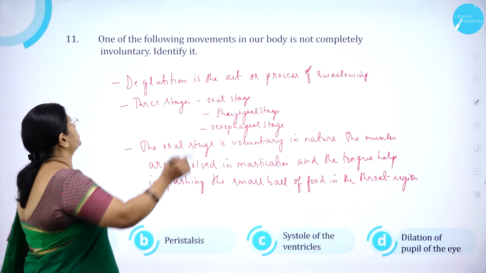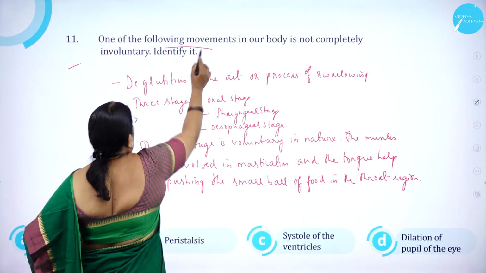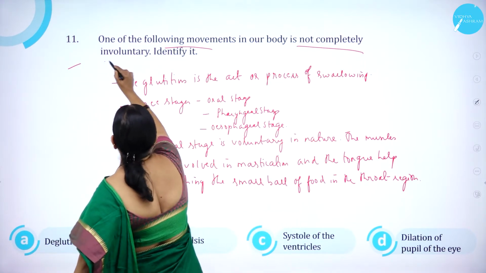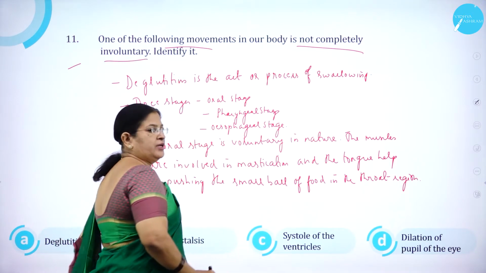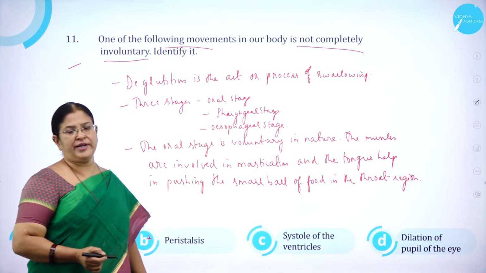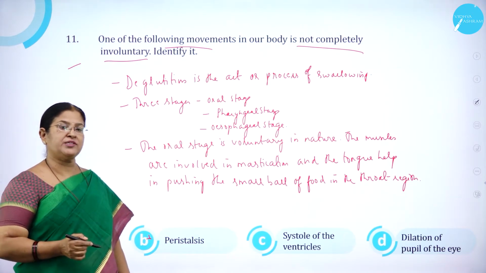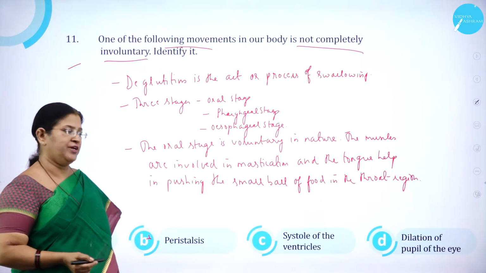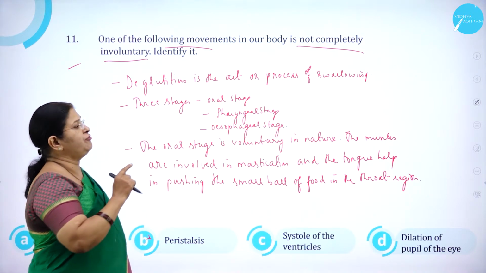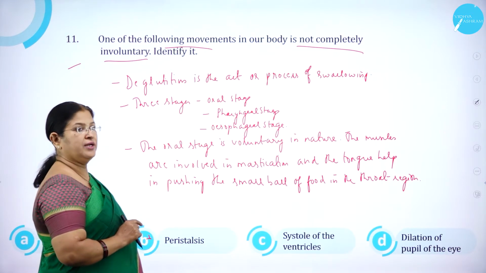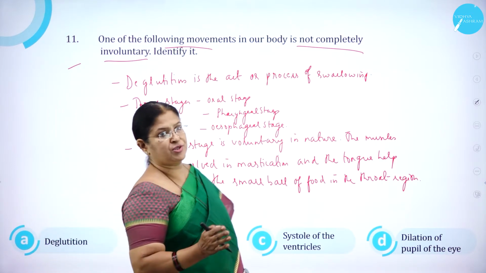Moving on to question number 11. One of the following movements in our body is not completely involuntary. Identify it. What do you mean by voluntary and involuntary? Voluntary functions are those which are controlled by the will. Involuntary functions are those which cannot be controlled by the will. So, one among the following movements in our body is not completely involuntary. So, it is voluntary also.